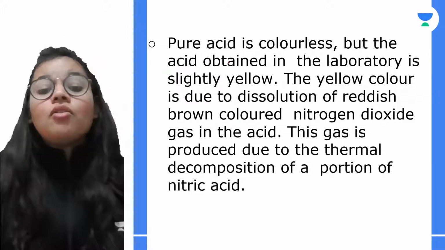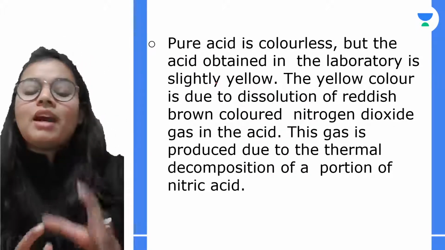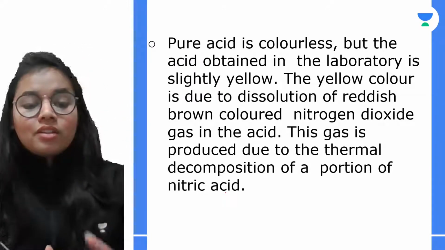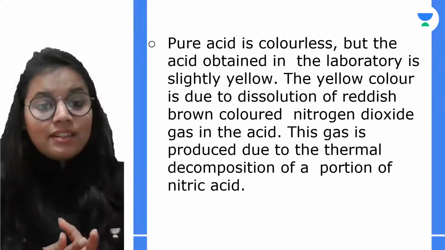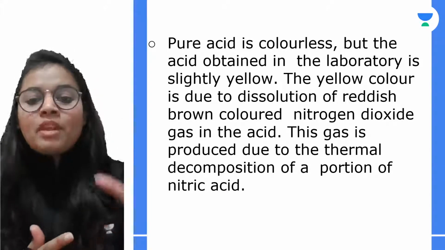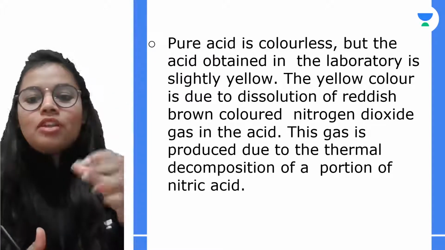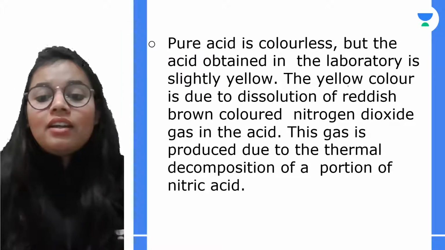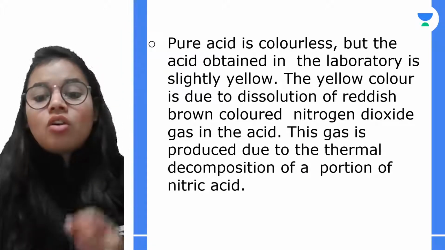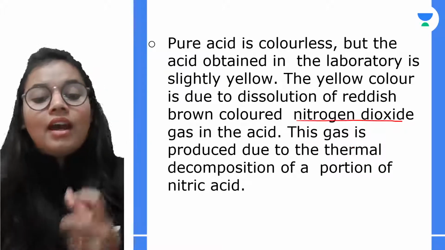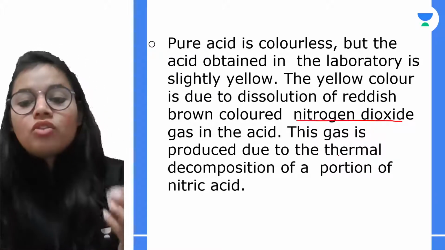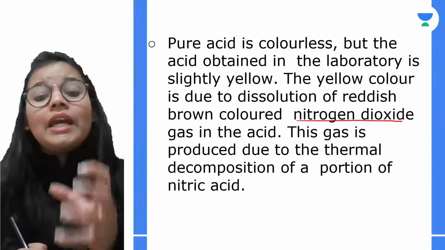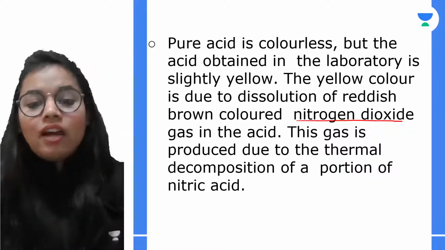Now over here from this particular part you will be asked various give reason type of questions. The very first question, or the general question that is normally asked: the pure acid that we get is colorless, but when you see it in the bottle, normally you will be seeing a pale yellowish color. Why is that color? That color is due to the presence of nitrogen dioxide in the acid. When this nitrogen dioxide gas mixes in the acid, it gives a pale yellow color.